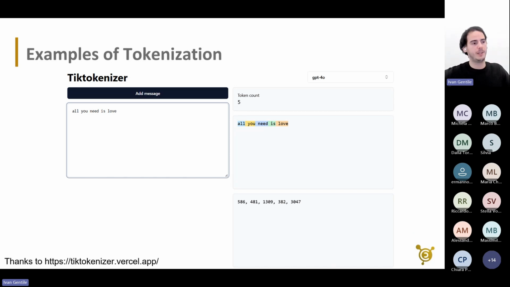We're now going to see a few examples of the tokenizer and why this is needed. These are all taken from this app on the bottom left, which you can check out and play with yourself if you want to. Let me explain what you're seeing here. On the left, it's me writing something I want. On the right, I have the model on the top, in this case GPT-4o, interpreting what I wrote. We see the total number of tokens. Below, we see the tokens colored, and we see the numbers.